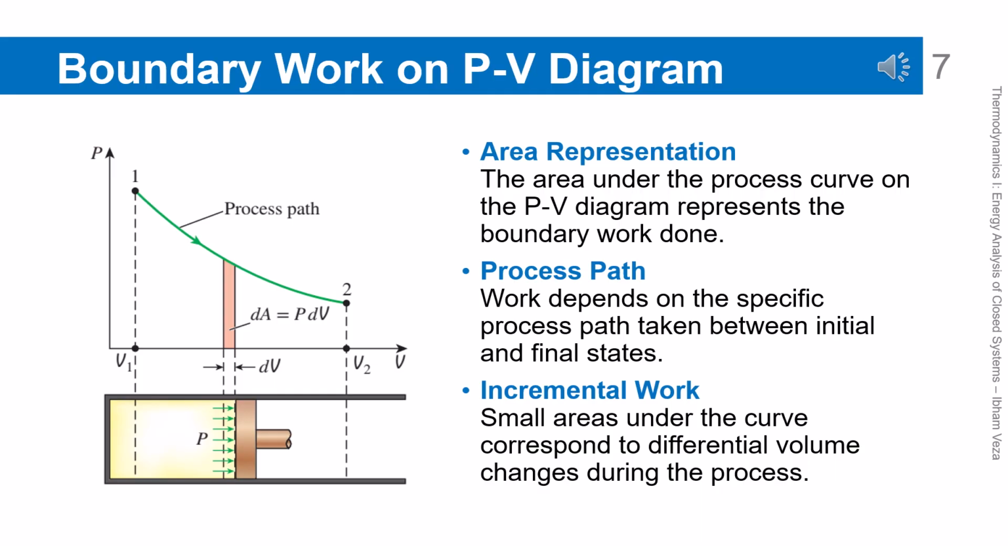Boundary work can be visualized as the area under the curve on a PV diagram. Each process has a different path and therefore produces different work. A small area under the curve represents differential work.